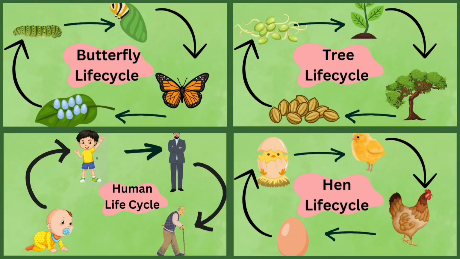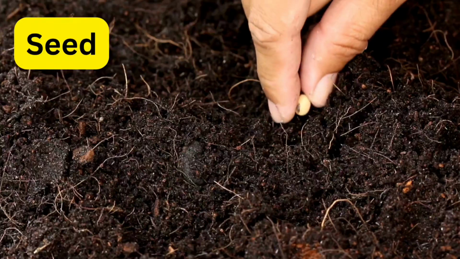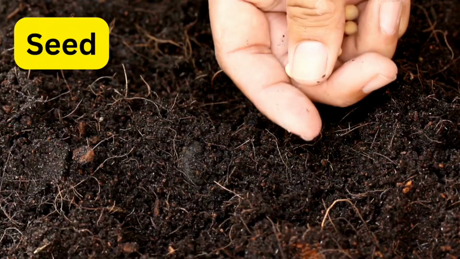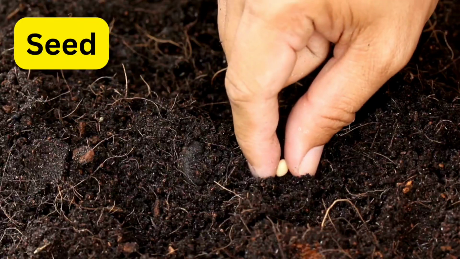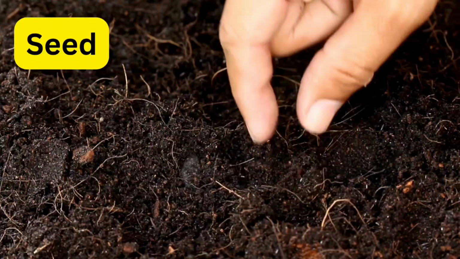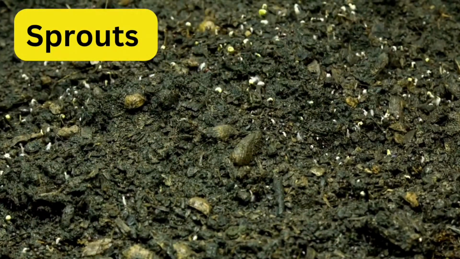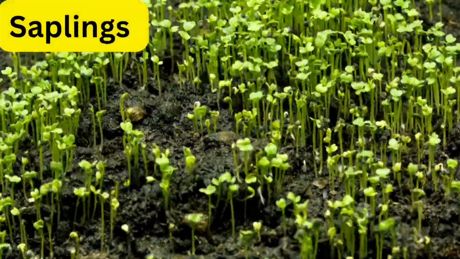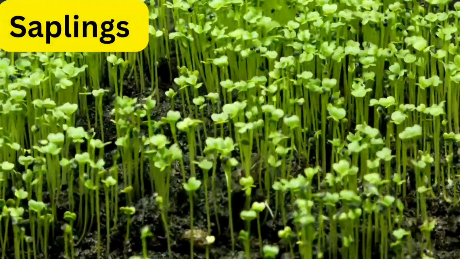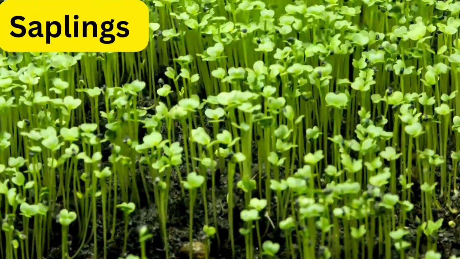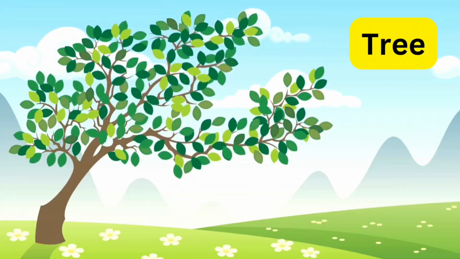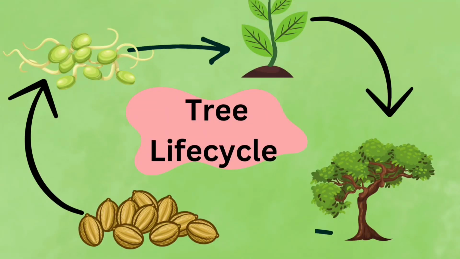Let's see the life cycle of butterfly, tree, human, and hens. First, germinating seed, grow into sprouts. Next step is saplings. Next, grown into tree. This is life cycle of tree.